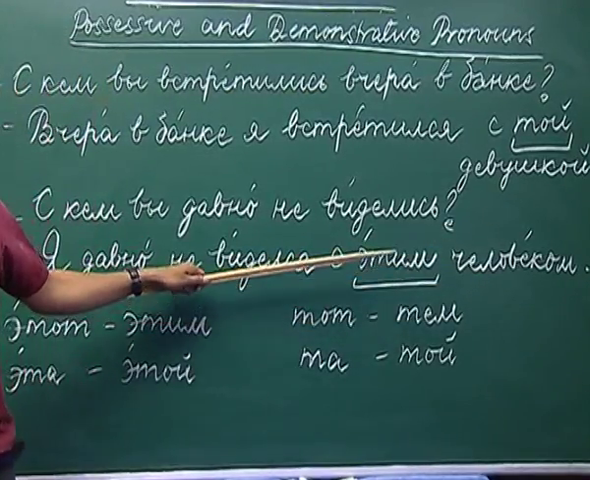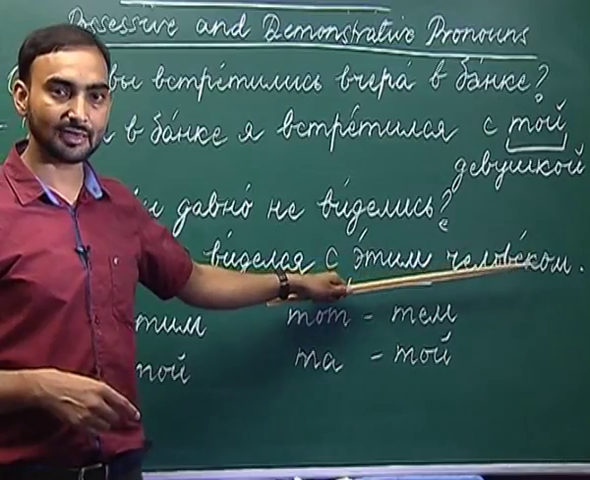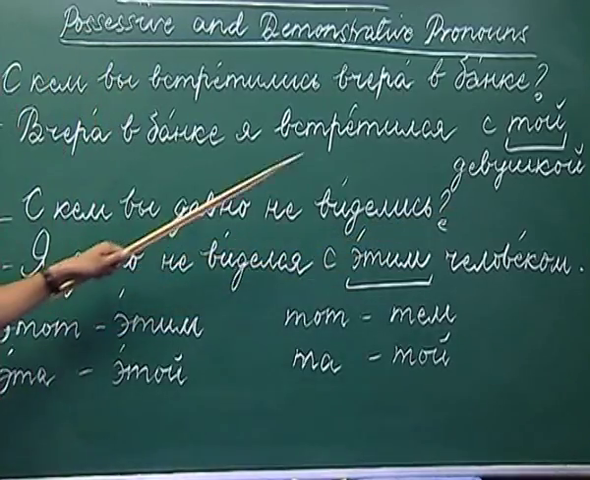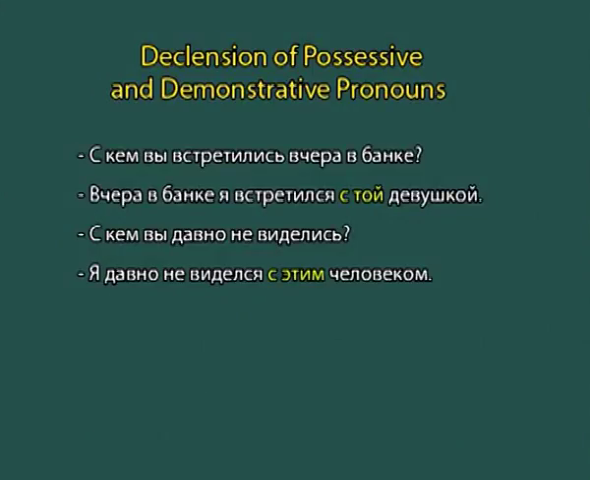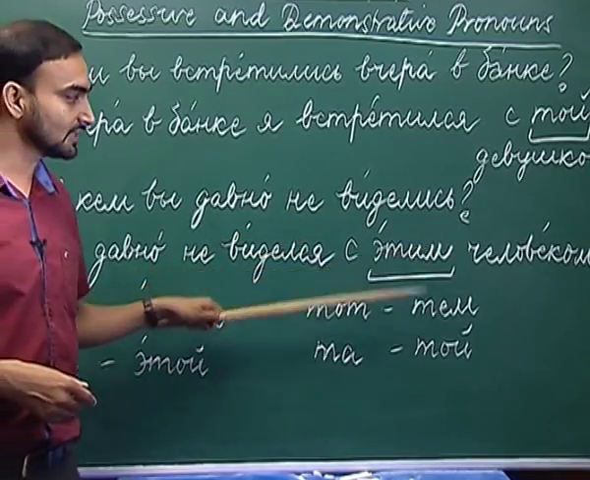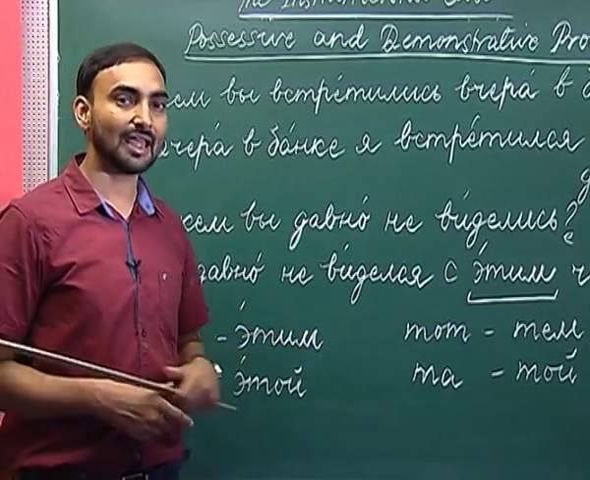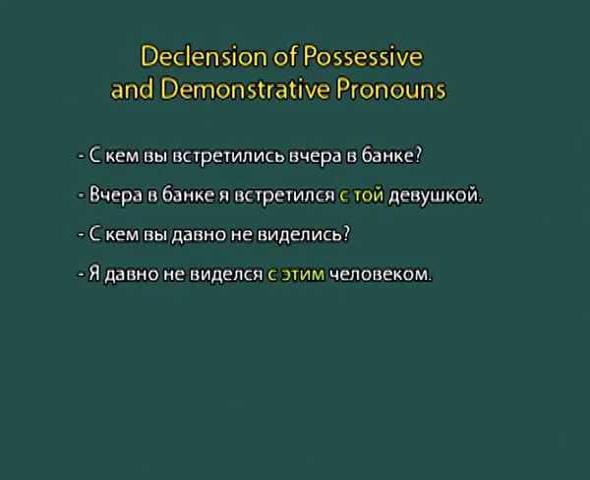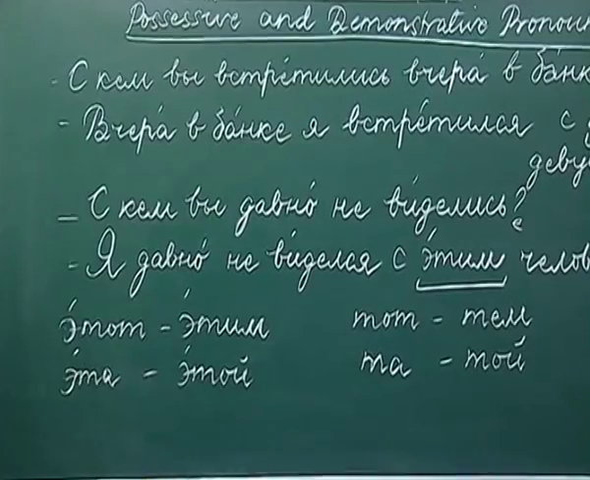Here, as you can see, etot has changed to etim, and chelovek, we have already done the declension of nouns, chelovekom. So, s etim chelovekom, ya davno ne videl. Had it been tot chelovek, then it would have changed to tem. So, tot changes to tem with singular nouns, and etot changes to etim with singular nouns. This is how we decline the demonstrative pronouns in the instrumental case.